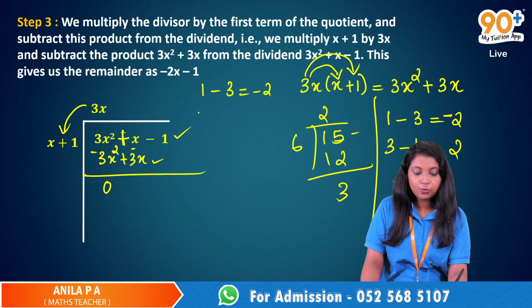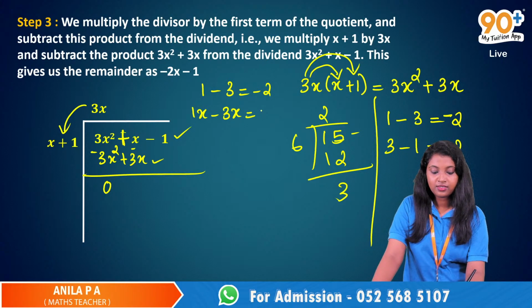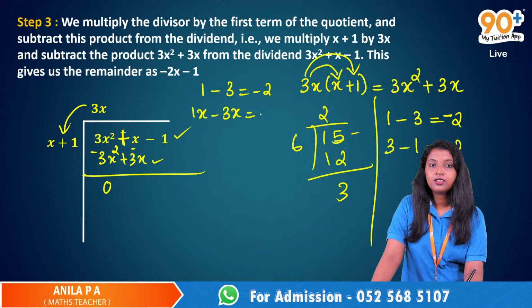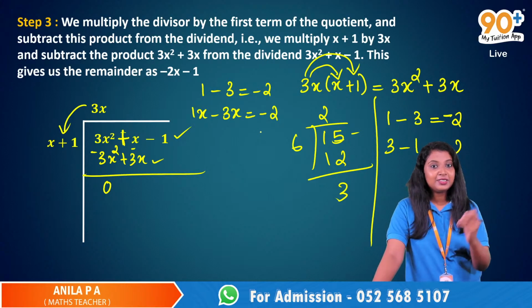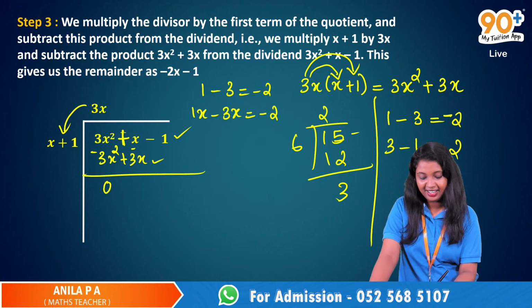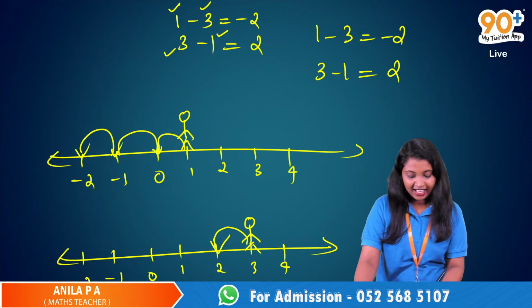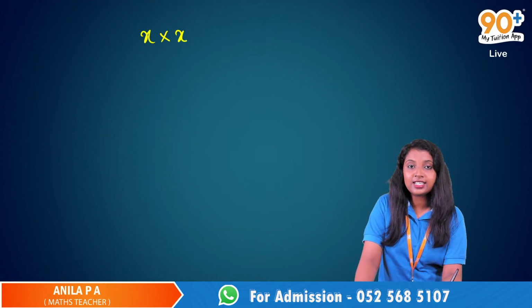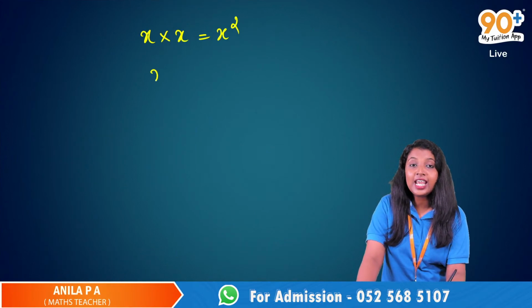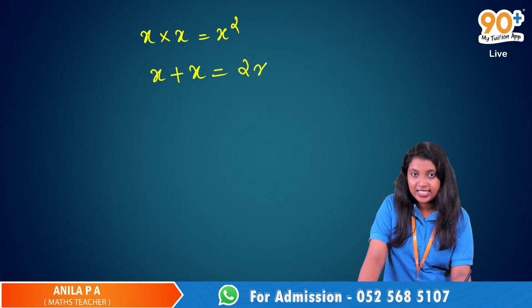Suppose along with this 1, I have 1x minus 3x. What will be 1x minus 3x? 1x minus 3x will be minus 3x square. Sorry, minus 2x square. No, okay, wait. x into x is x square, but x plus x is 2x. Yes, ma'am.